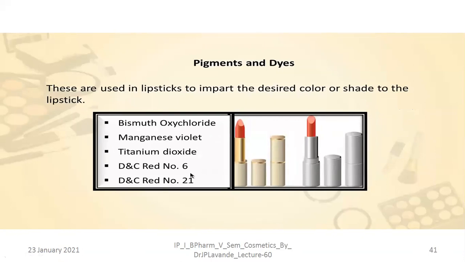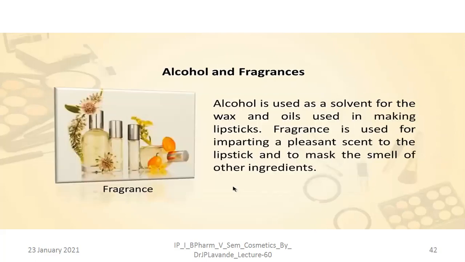Pigments and dyes are used in lipstick to impart the desired color or shade. Generally bismuth oxychloride, manganese violet, and titanium dioxide are added, and D&C Red number 6 and D&C Red number 21. These are colors approved under the Drugs and Cosmetics Act and by the FDA.